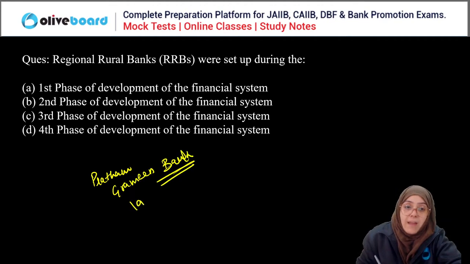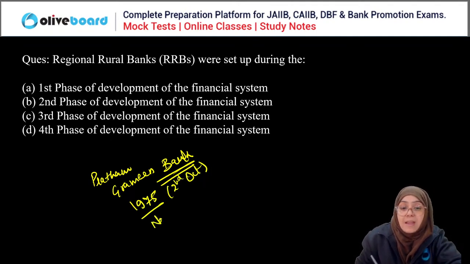Now, Pratham Gramin Bank was established in 1975, to be precise, 2nd October 1975. Okay, it was recommended by Narasimha Committee. So, Narasimha Committee actually recommended the establishment of the regional rural bank.